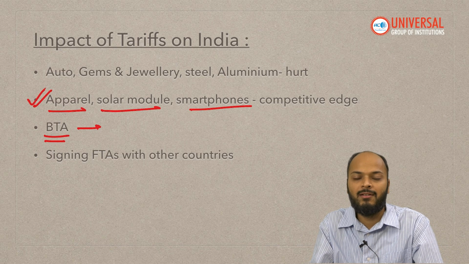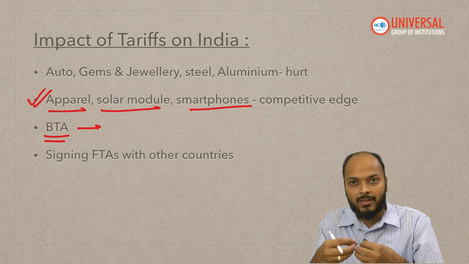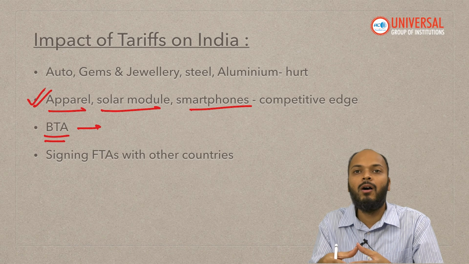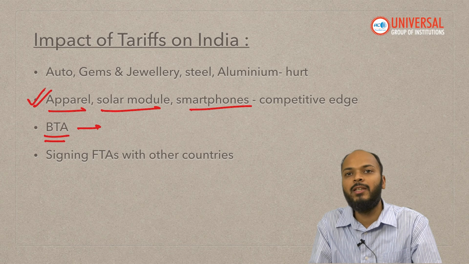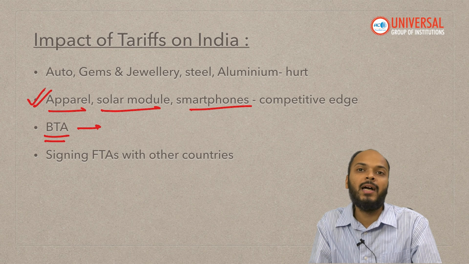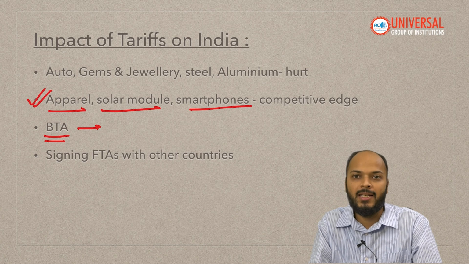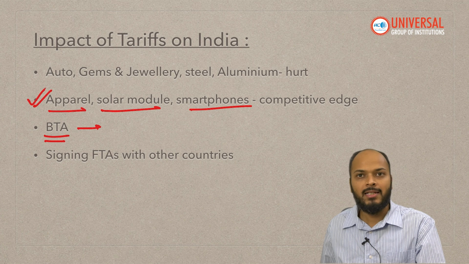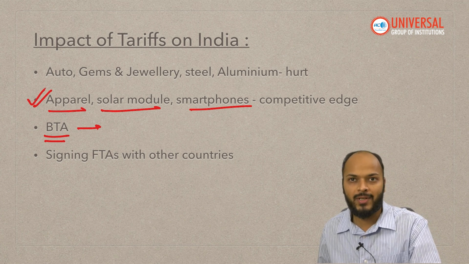For example, in the recent financial bill, the government has done away with the Google tax, and reduced tariff on many of the imported items from USA, for example bourbon whiskey or Harley Davidson bikes, right? So India is anyhow in the process of lowering its tariff on US goods.